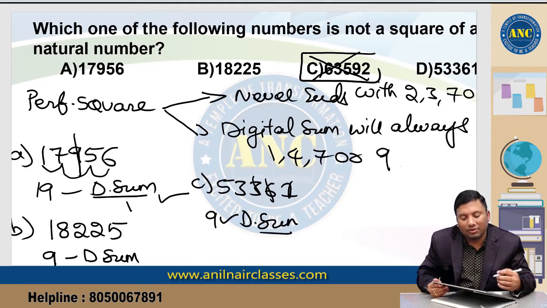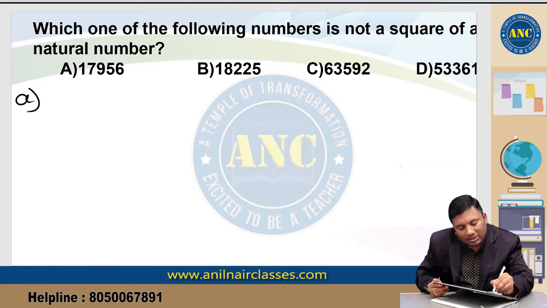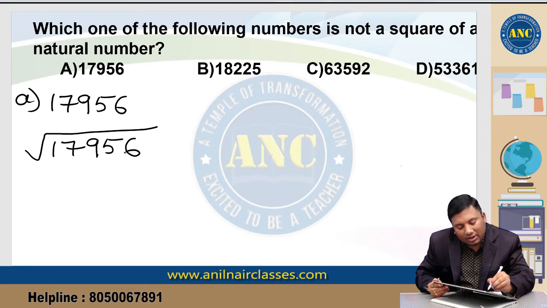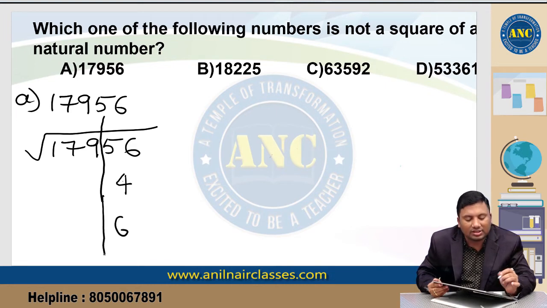So we will use another logic. Which of the following is not a perfect square of any natural number? Now what is that logic? First one, 17956. This is nothing but the square root of 17956. Keep a slash after 2 digits. If I keep a slash after 2 digits, the answer will have 4 at the end. 4 square is 16 or 6 square is 36. 179 lies between which two perfect squares?